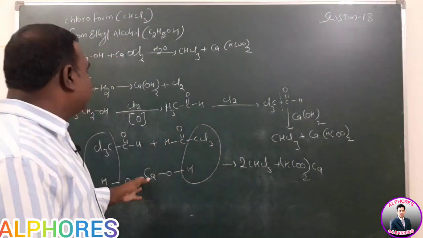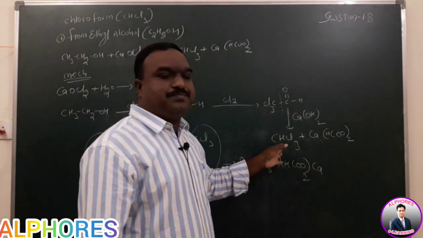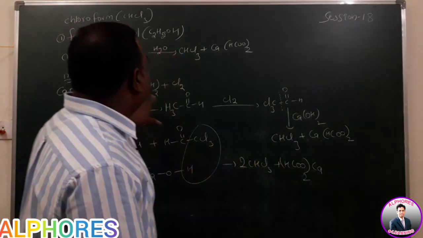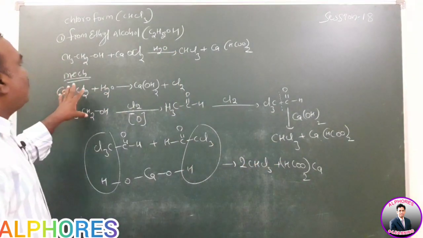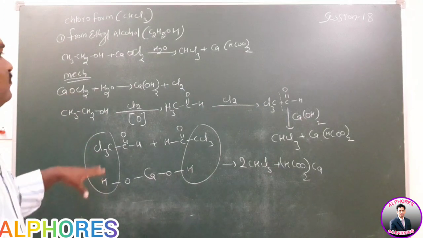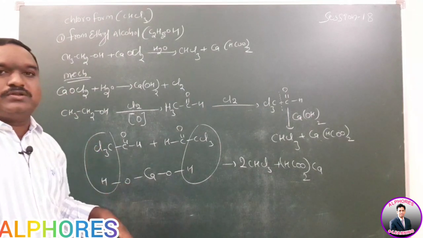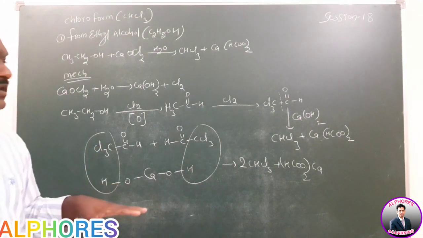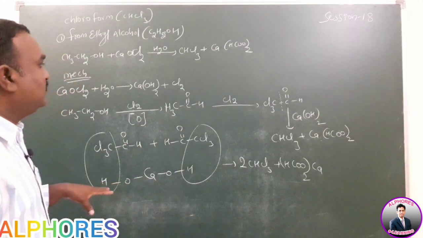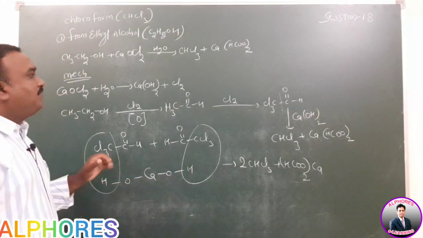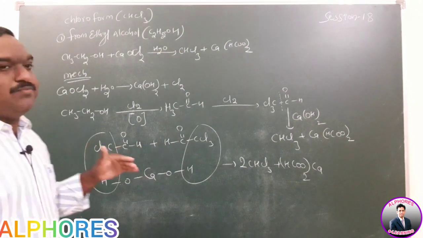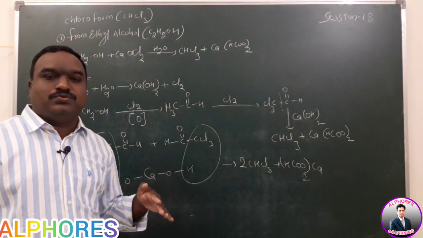You need not write this intermediate; you can write directly this one here. So this is the preparation of chloroform from ethyl alcohol by using bleaching powder, one of the large scale methods. Next one is preparation of chloroform from acetone.